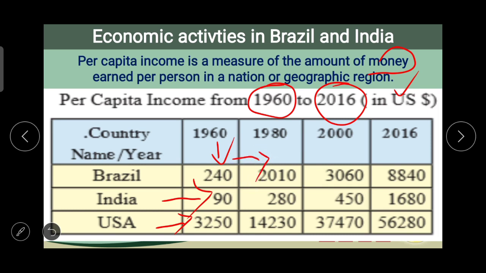In Brazil it's 2010 rupees. In India it is still 280 rupees. Just see the number of USA and compare this number also in 2016 and make a polyline graph with the help of computer.